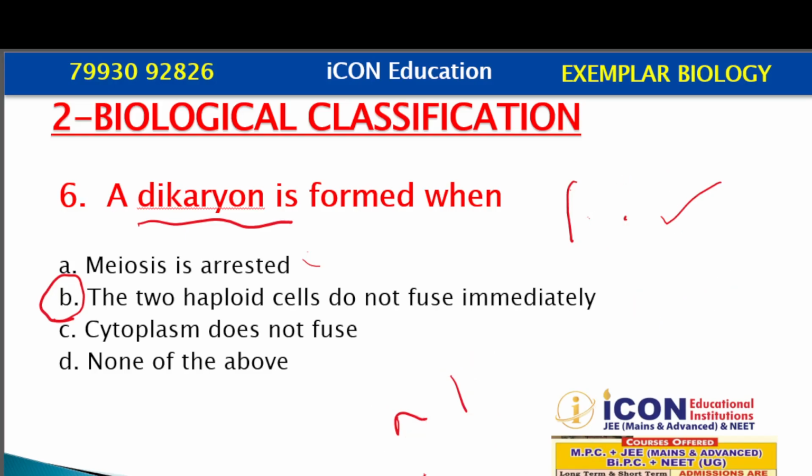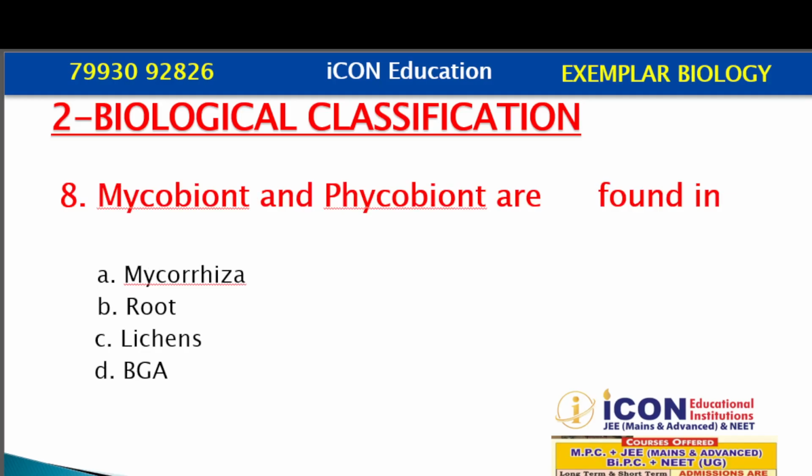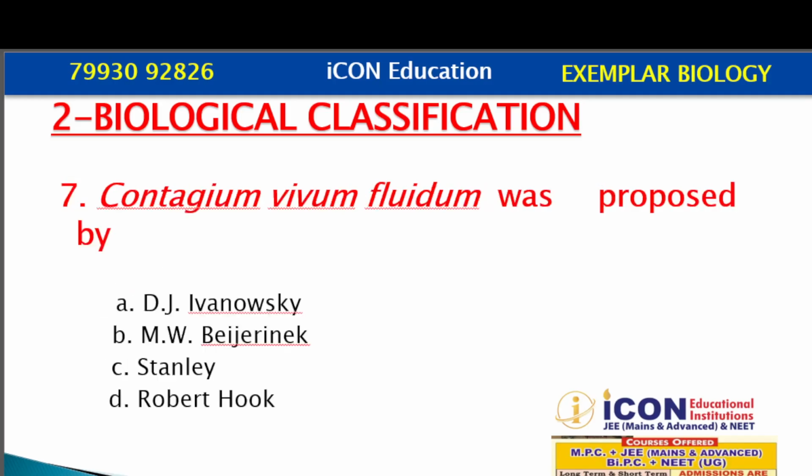Now, let us move to the next, that is question number 7. Contagium vivum fluidum was proposed by. This is also a direct question, that is, the meaning is contagious living fluid.